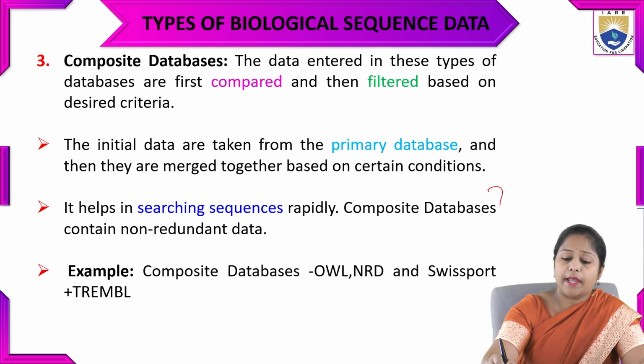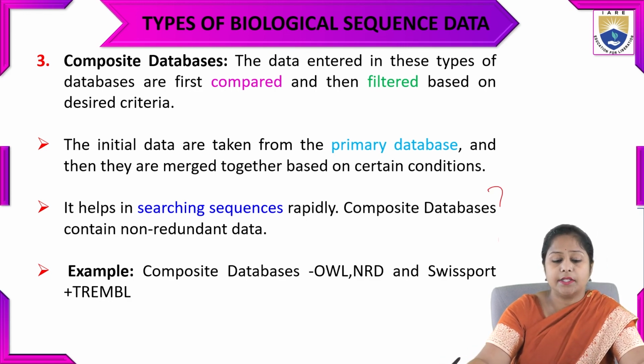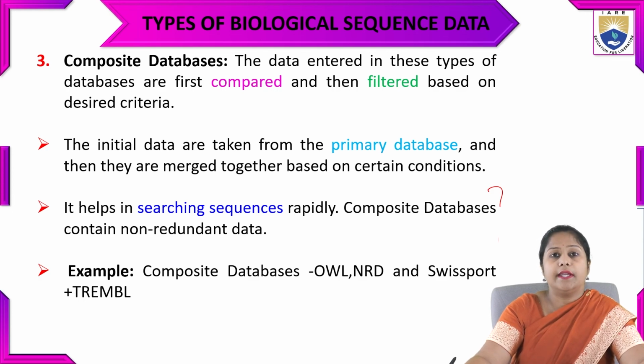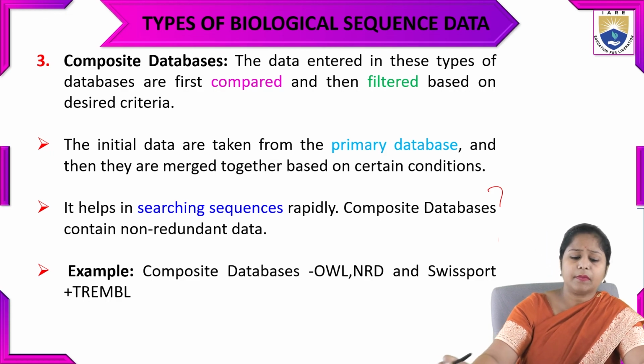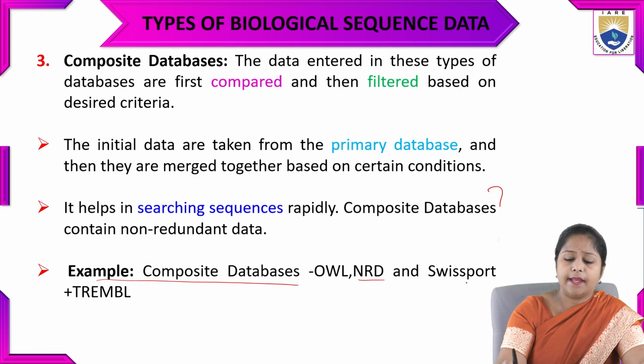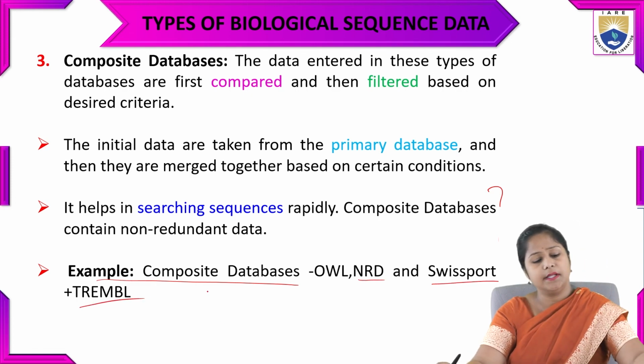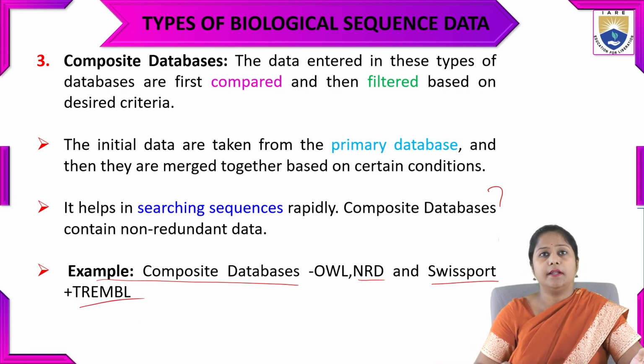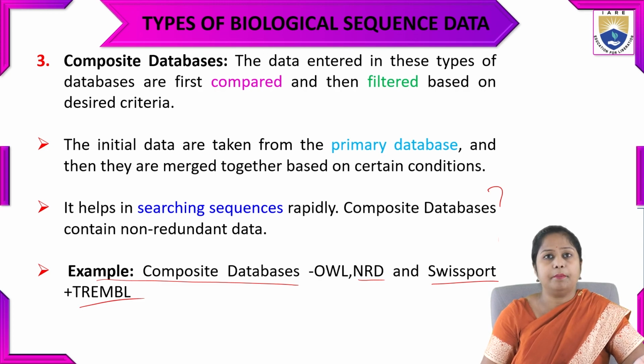It helps in searching sequences very fast, and composite databases contain non-redundant data. The data is filtered, so there is no redundancy and the data is original. Examples of a composite database are OWL, NRDB and Swiss-Prot plus TrEMBL. So these were the composite databases.